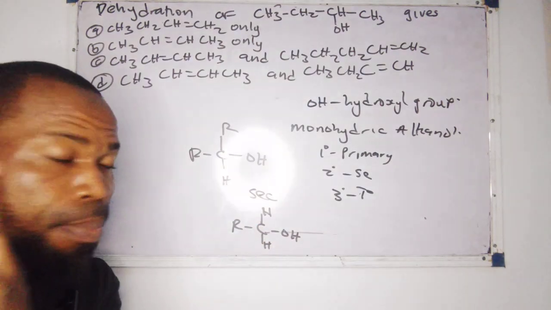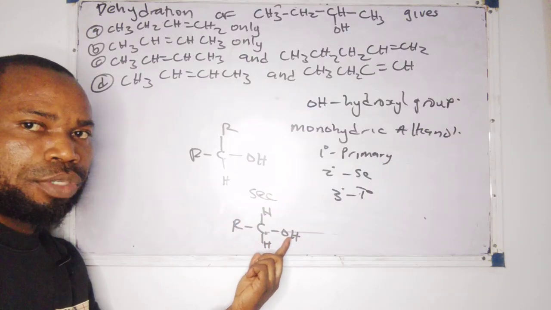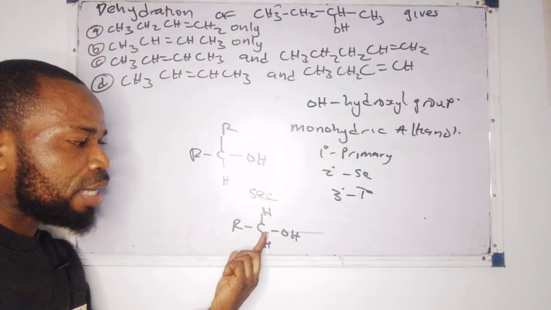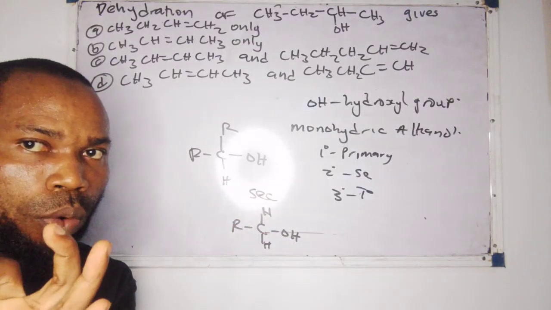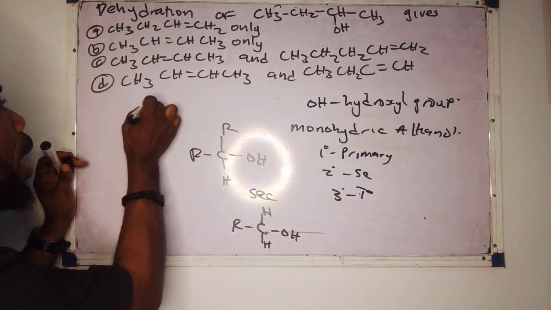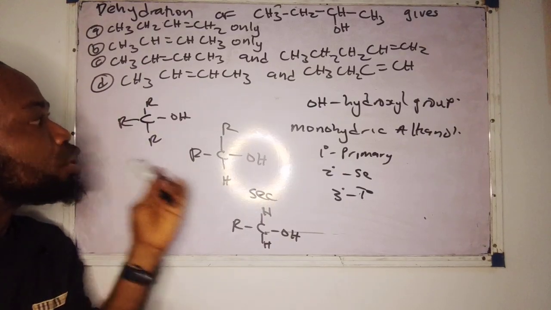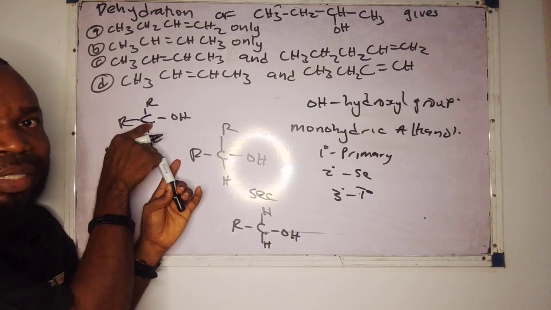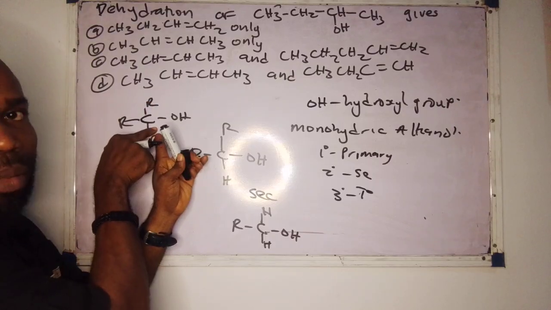This one is now a primary alkanol. Why? The reason being that it has two hydrogen attached to the carbon that carries the OH. So if it has two hydrogen attached to the carbon that carries the OH, it's said to be a primary alkanol. Now, the other one will be C, with an arrow, OH. This one is now a tertiary alkanol. There is no free hydrogen attached, or you can simply say we have three alkyl groups attached.